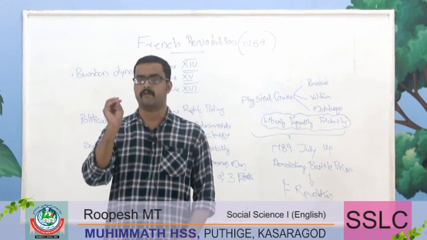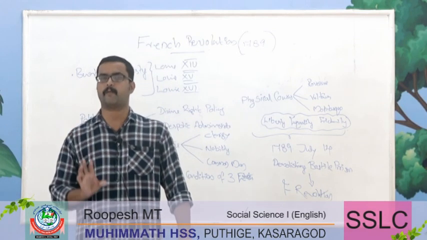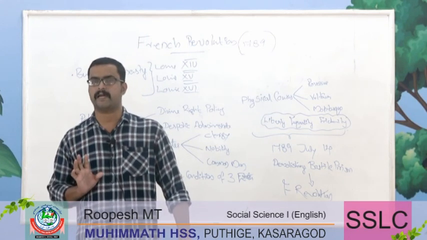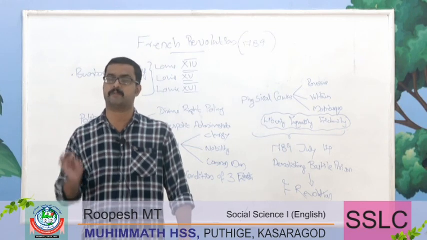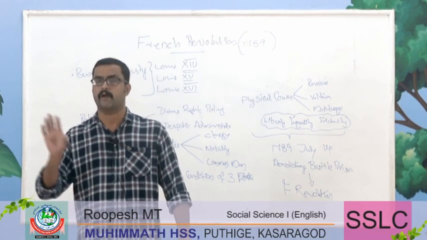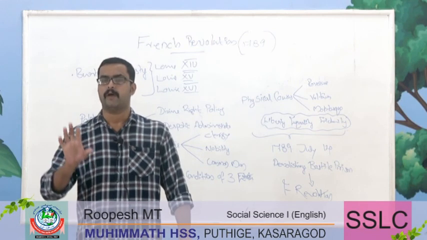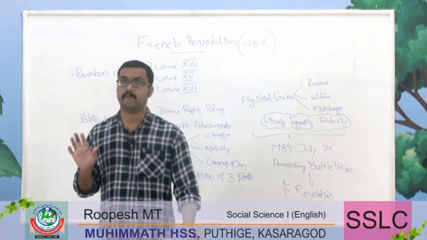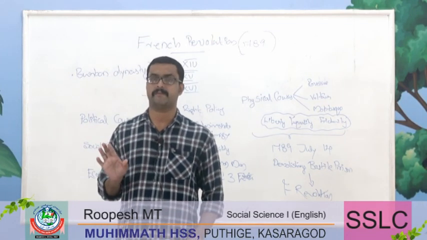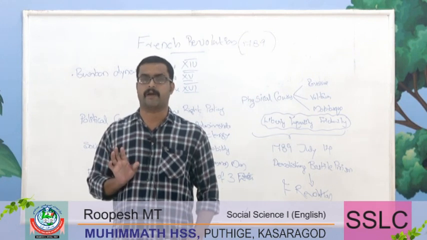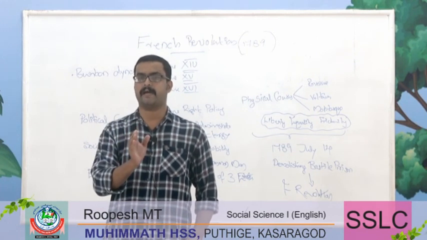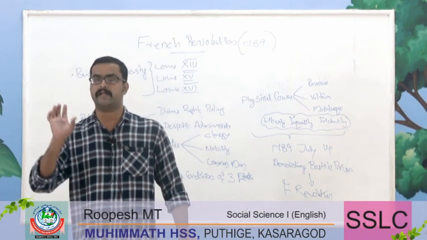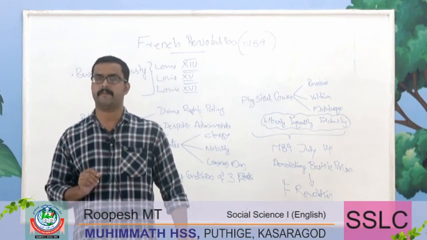That spark was provided by the ideology of thinkers Rousseau, Voltaire, and Montesquieu, and their ideologies provide the ideological background for French Revolution. Rousseau, the main statement: man born free, but everywhere he is in chain, through the work Social Contract. And Voltaire clearly pictured the exploitative character of French nobility and clergy.